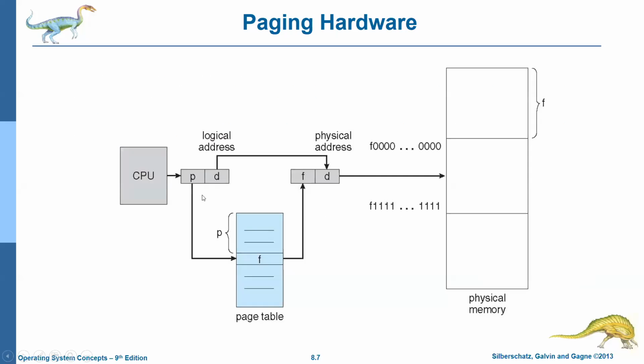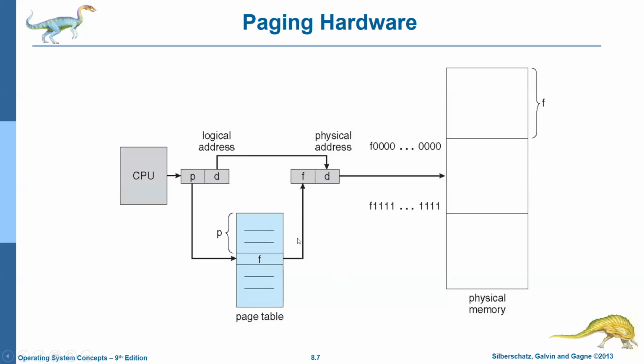So if the CPU generates a logical address, this page is in which frame? If there are 5 pages of a particular process, any page can be accommodated in any frame. So I will have an index. This is a page table. This page table includes the details of which page is in which frame. First page is in frame number 0. Second page can be in frame number 25. Third page can be in frame number 3. Fourth page is not yet loaded, like that.